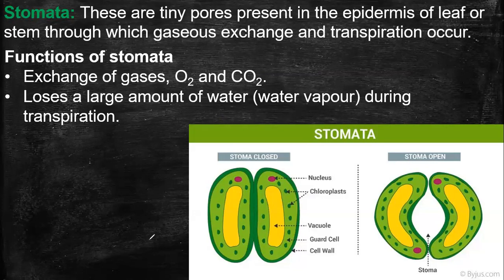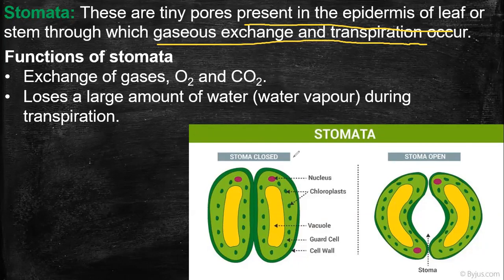We have more slides to teach today. Fast, guys. Yeah, for exchange of gases, right? Tiny pores on the plant body. On the under surface of the leaf, you can see some tiny pores present, and that is known as the stomata. The tiny pores present in the epidermis of the leaf. Epidermis means the outer surface. The outer surface of the leaf or stem through which gaseous exchange and transpiration occur.